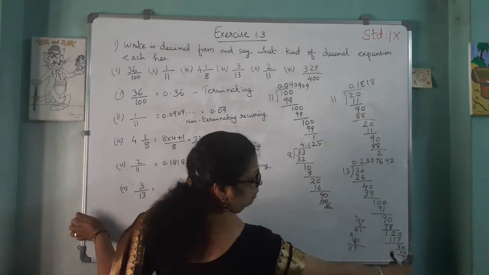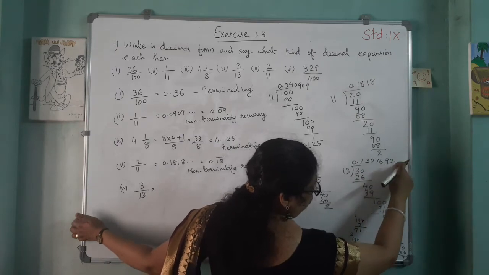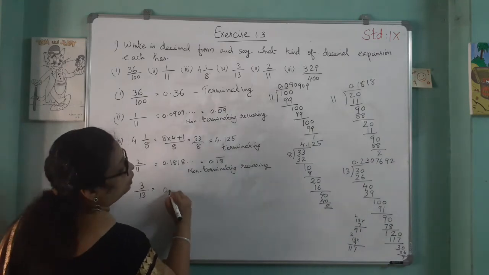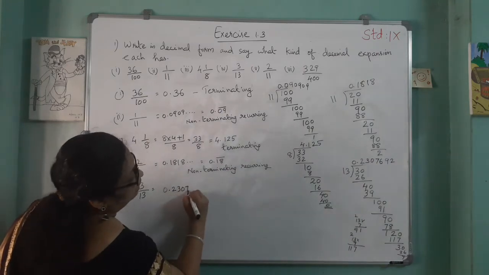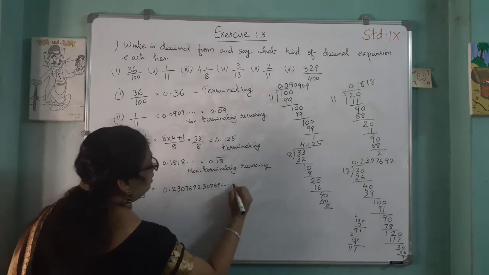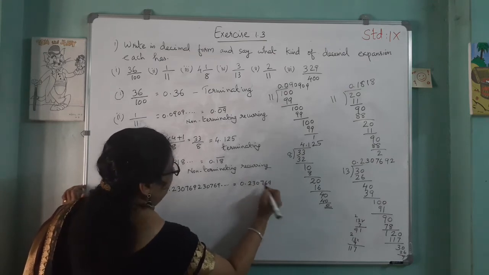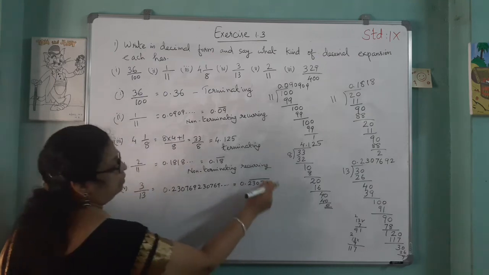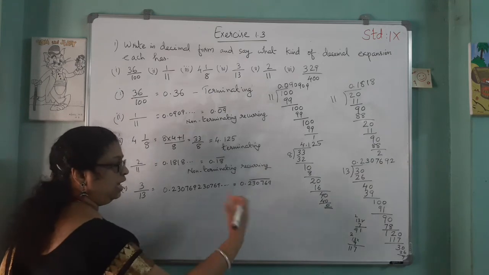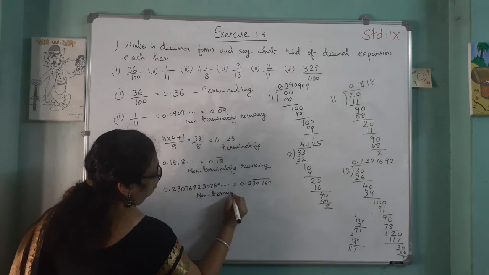So here again it is repeating. So this 2, 3, 0, 7, 6, 9, again 2, next 3, that way it goes on. So we can write 0.230769, and over these numbers you put the bar. That is, these numbers are repeating. So it is not ending and repeating. So this is non-terminating recurring.